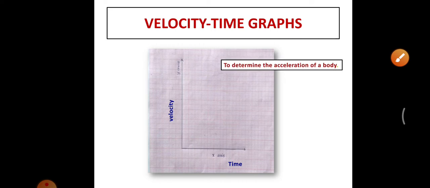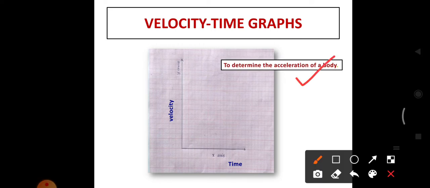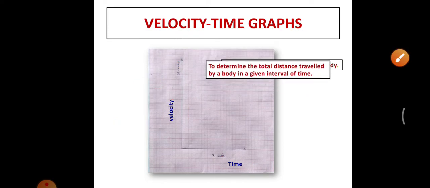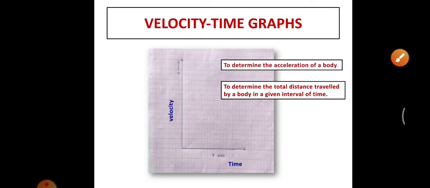It is used to determine the acceleration of a body. Why? Because acceleration equals change in velocity by time. Here we have the terms time and velocity. So from the velocity time graph we can calculate the acceleration of a body. The next one, to determine the total distance traveled by a body in a given interval of time.